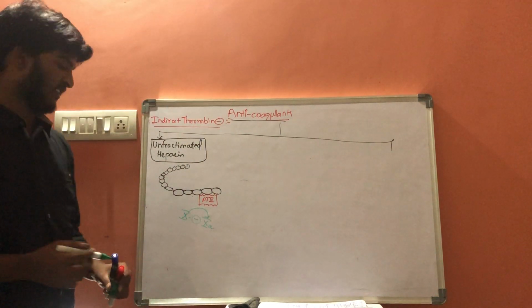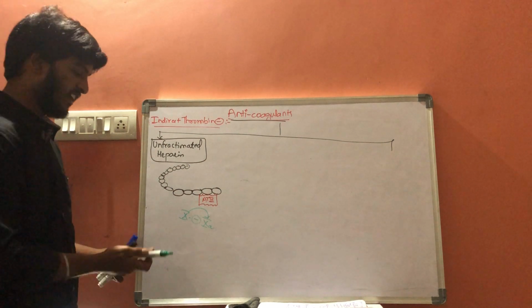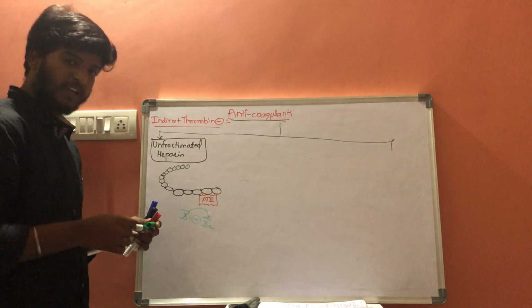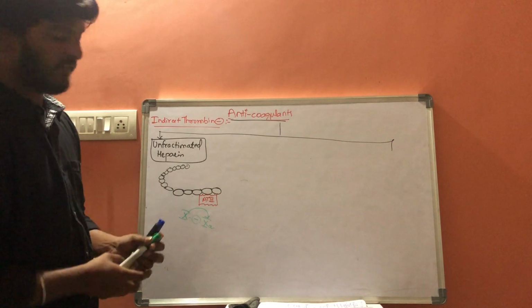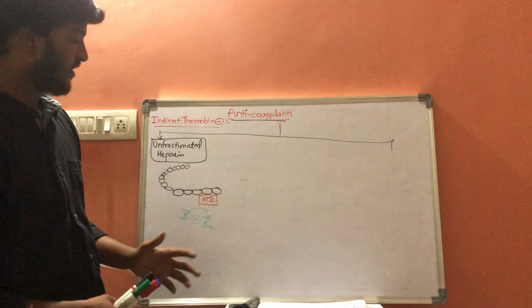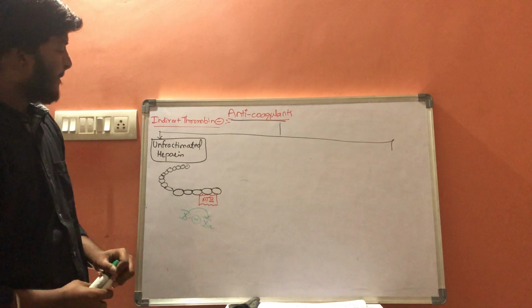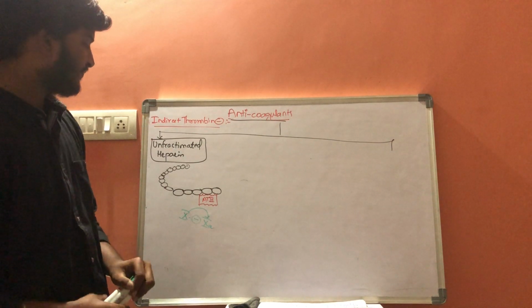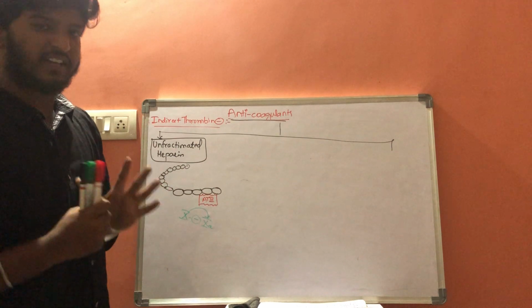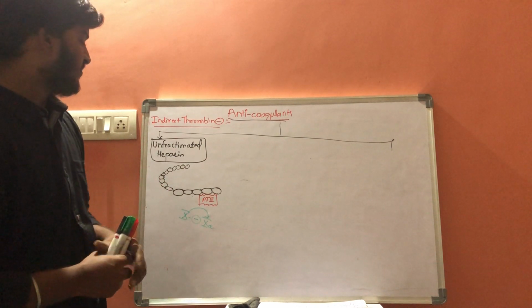If 10A cannot be formed, it cannot activate 2A. If 2A is not activated, there is no thrombin activation, and no fibrin formation will take place. There are some disadvantages also.